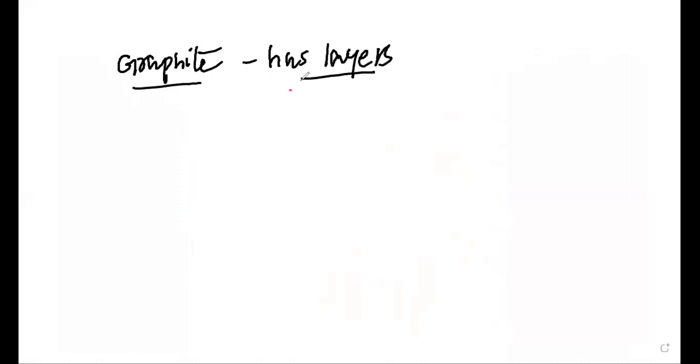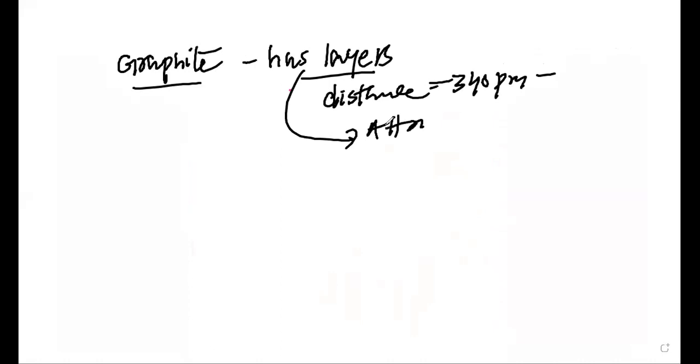So what we have seen here, dear students, is that graphite has layers. These layers of graphite have some distance of 340 picometer. These layers are attracted by weak van der Waals forces.